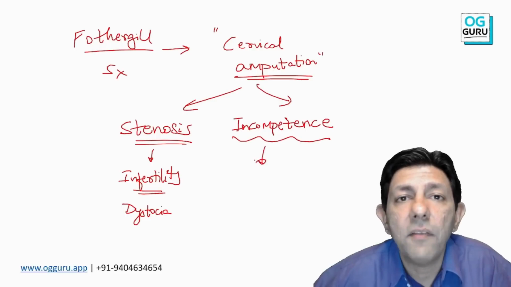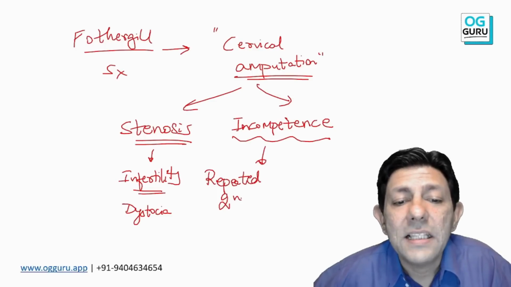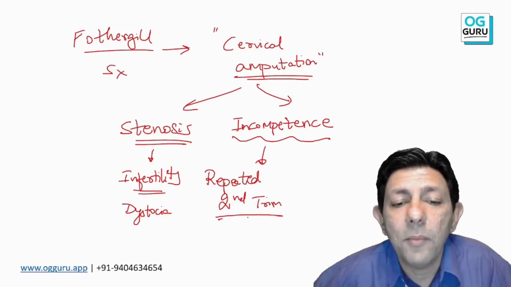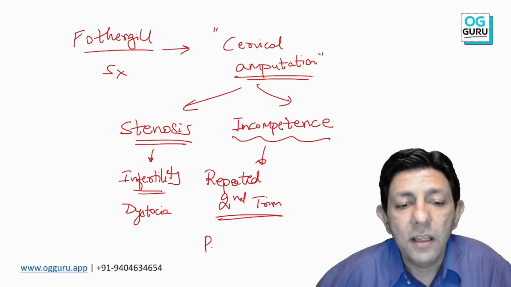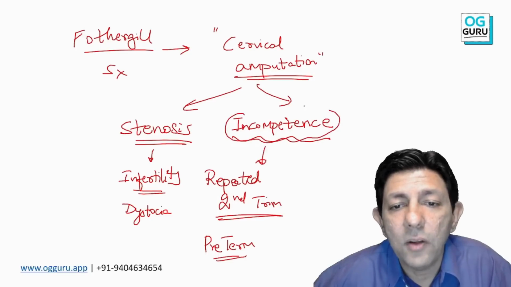And if there is cervical incompetence, what can the patient have? Yes, sir. Repeated painless second trimester abortions or even risk of preterm labor. But mainly cervical incompetence would lead to repeated second trimester abortions.